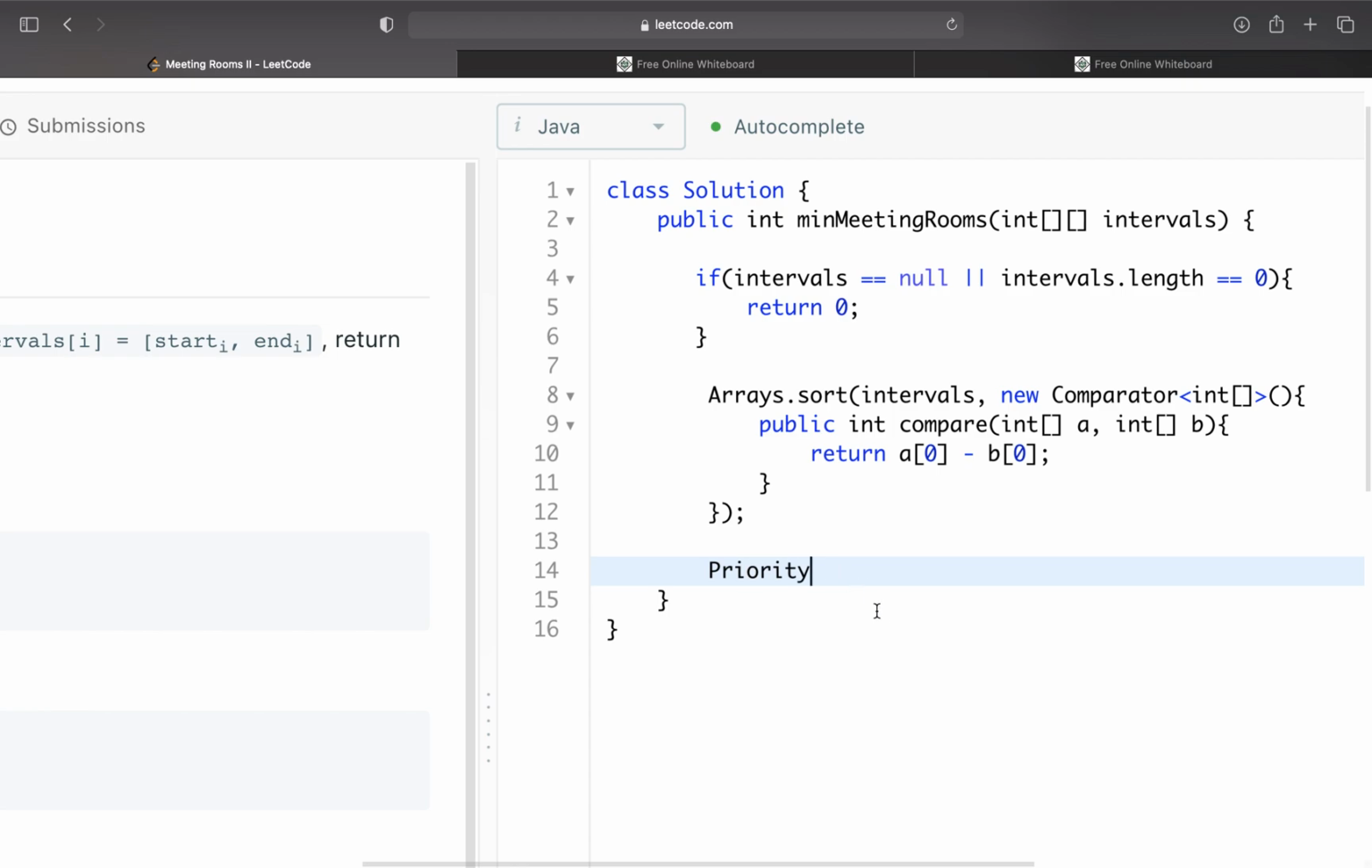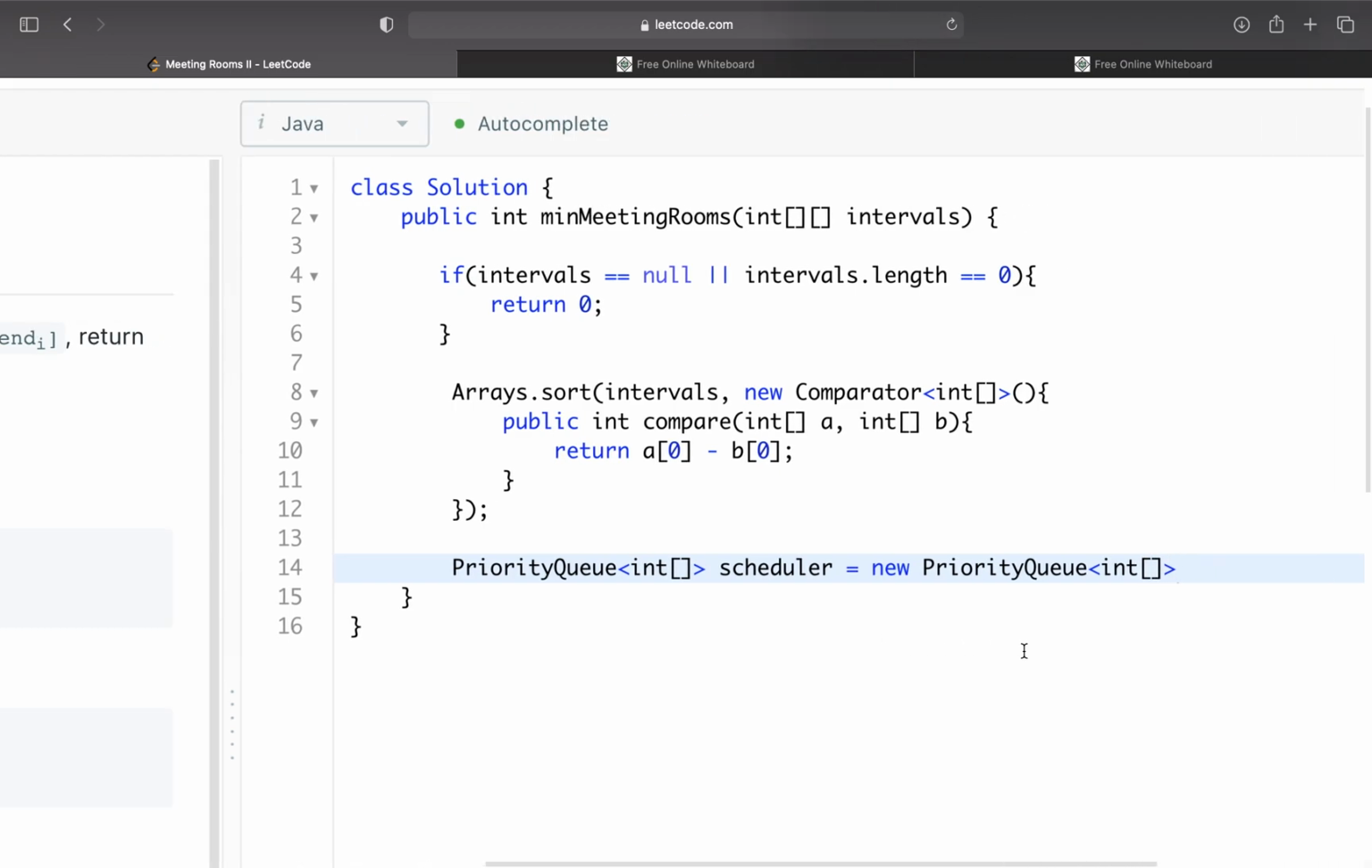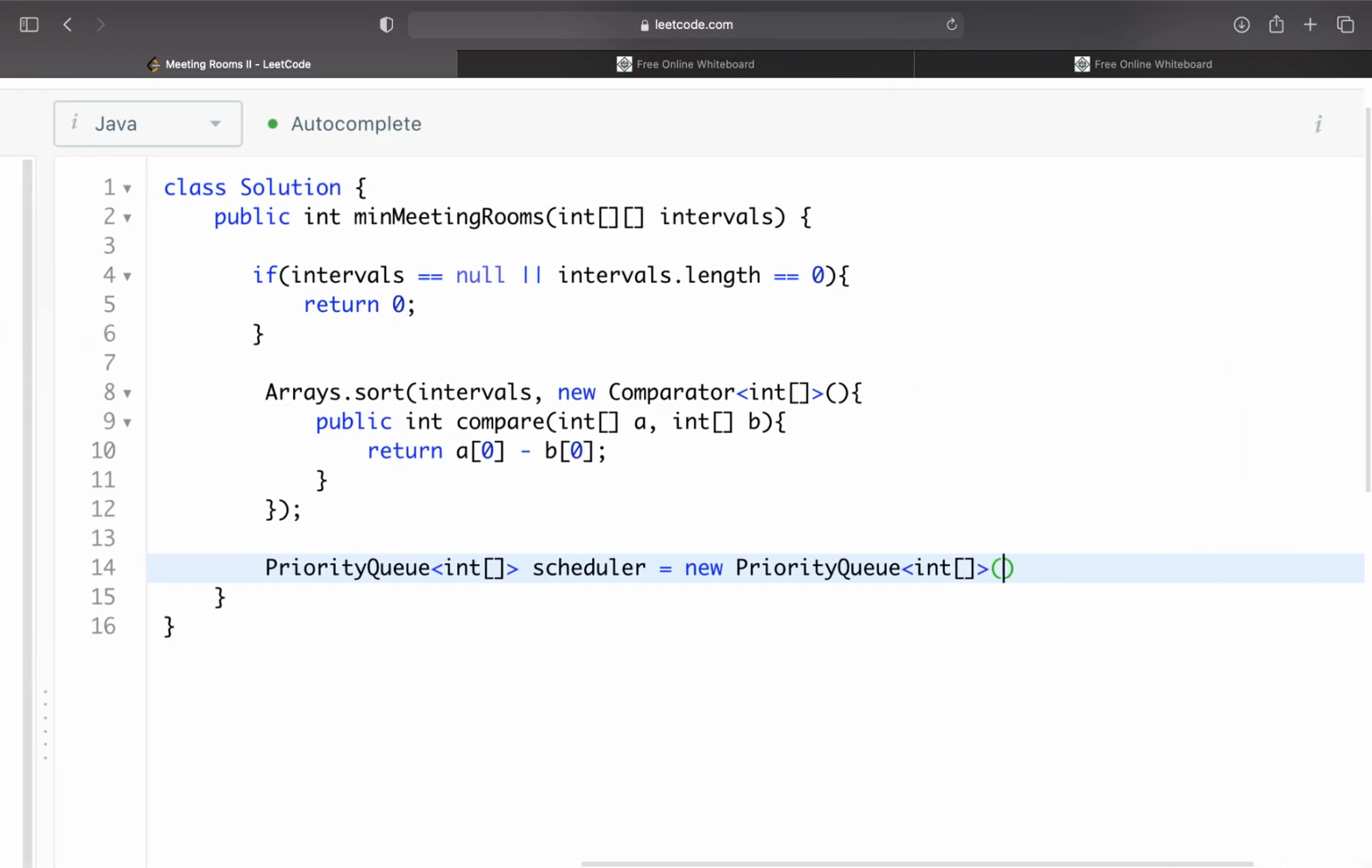Okay, so we'll say priority queue of an array of ints. I'll call it the scheduler because this is where all the meeting rooms will be scheduled. So PriorityQueue<int[]> scheduler equals new PriorityQueue. You don't have to pass it in here, but just to make it clear, I'm going to pass it in there. And then in here, we need a new comparator.